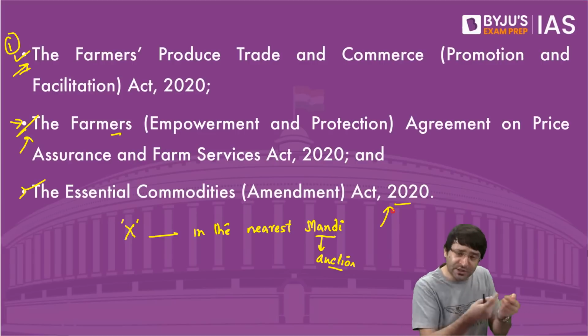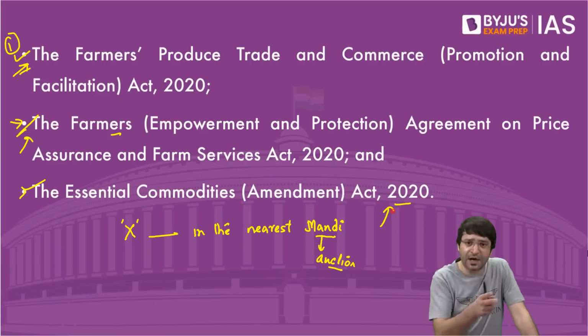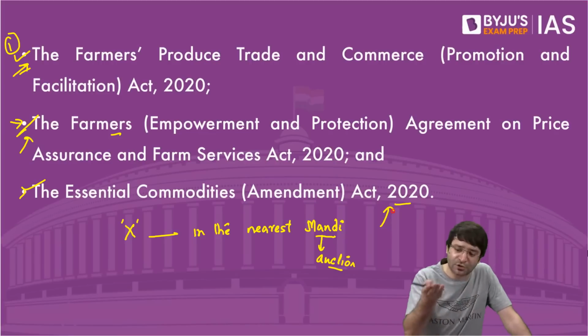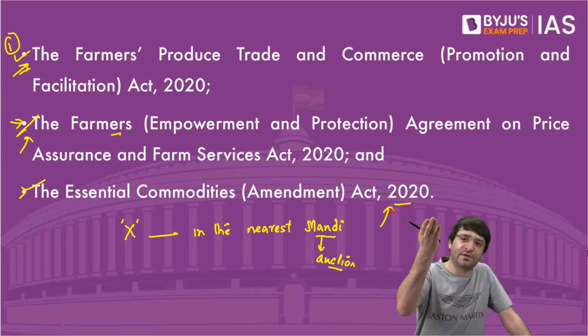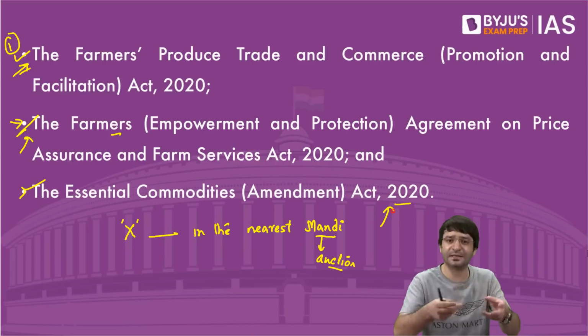So I bought this kg of onion at 10 rupees. But by creating an artificial scarcity, the prices go up. Now once it reaches 100 rupees per kg, I supply onions in the market.